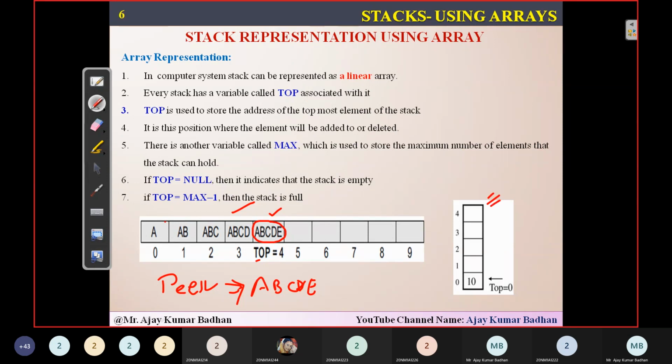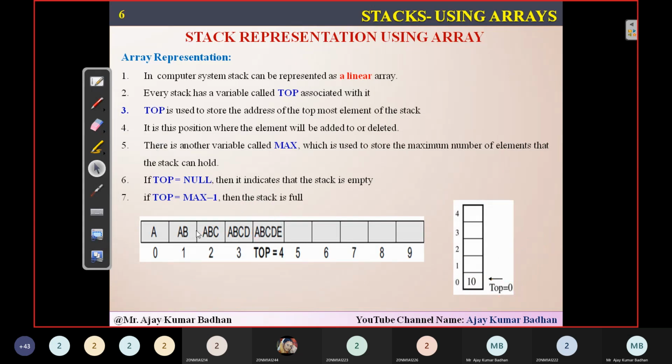If you take this representation, what if we are calling the peek operation on this particular array? The output it is going to give you is 10, because whatever value is present in the topmost position will be displayed. Here we have only one element, so that element will be displayed. Suppose 20 is here, and top is pointing here, then you will get the output as 20, not as 10, because top is pointing to the topmost element, that is 20. So this way it is going to function.